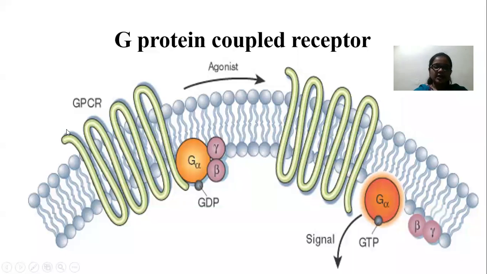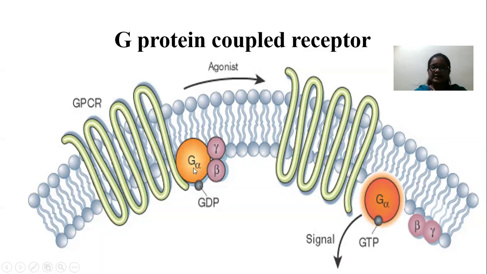The extracellular domain has the amine group, and the intracellular domain has the carboxyl group. This intracellular domain is associated with the GTP proteins.